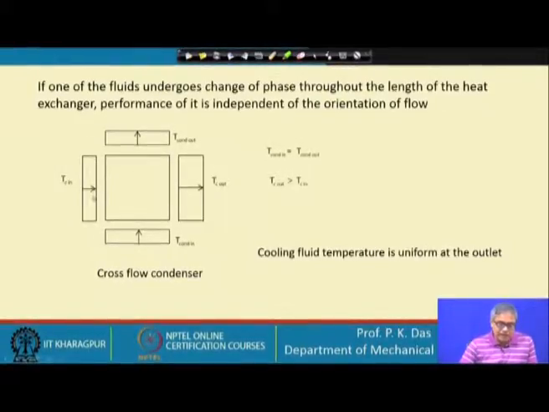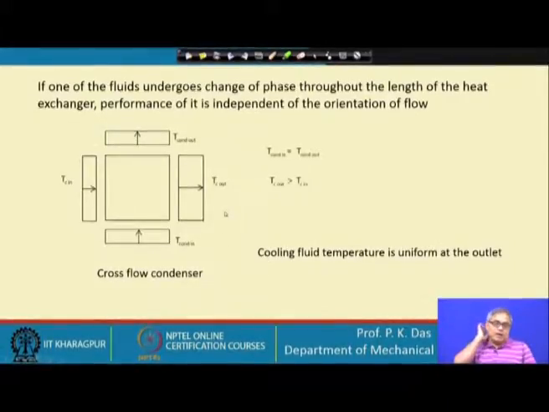This is the coolant which is gaining heat. So, at the inlet it will have uniform, low temperature, and at the outlet there will not be any variation of temperature. Variation of temperature at the outlet is characteristic of a cross flow heat exchanger, but here we will not get it. So, here we will have this kind of temperature distribution.